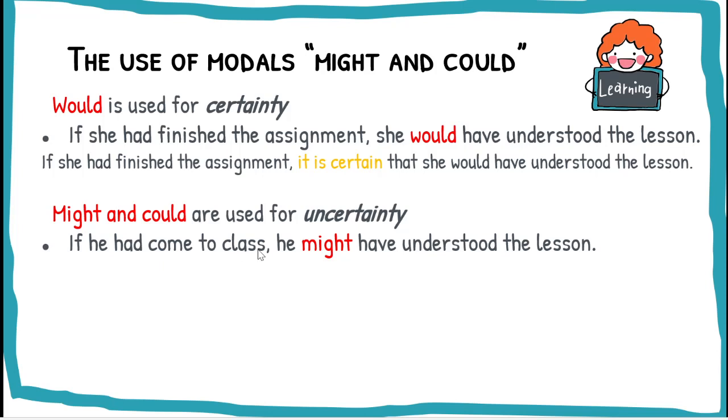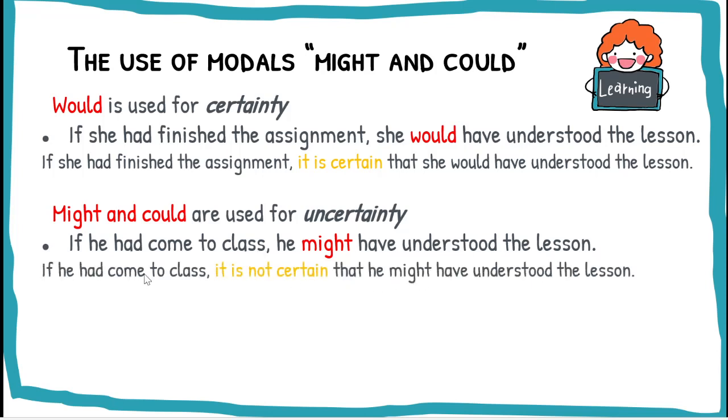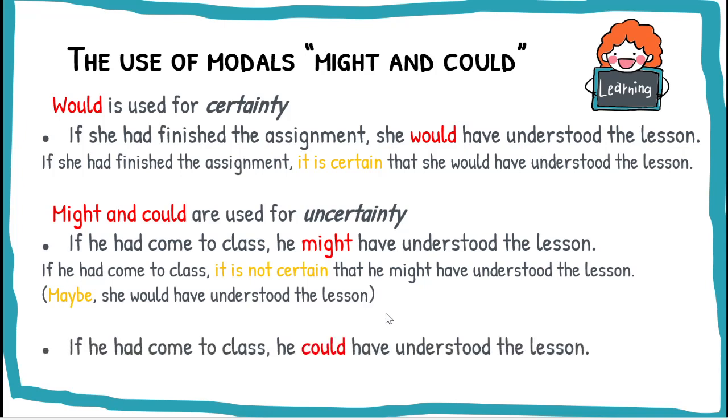If he had come to class, he might have understood the lesson. It is not certain that he would have understood the lesson. Maybe he would have understood the lesson, or maybe not. Okay, good. So could and might are used for uncertainty.